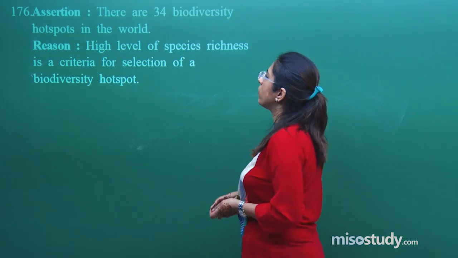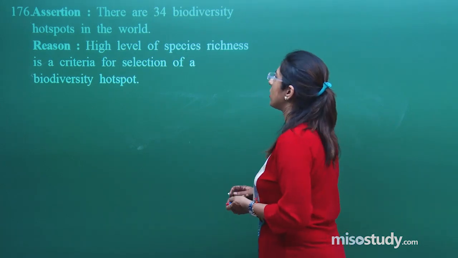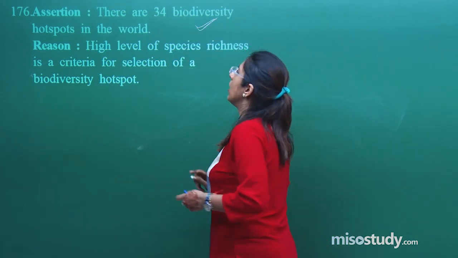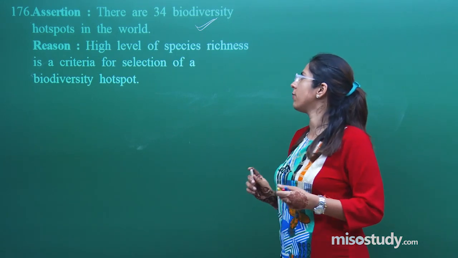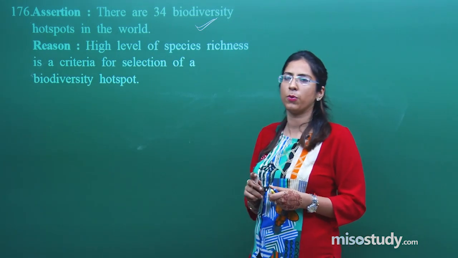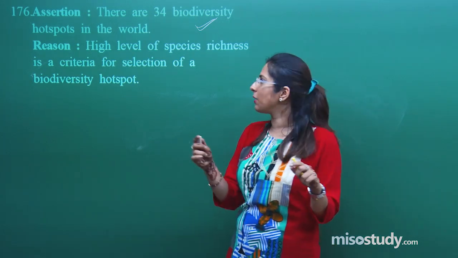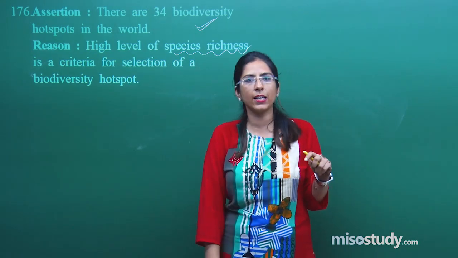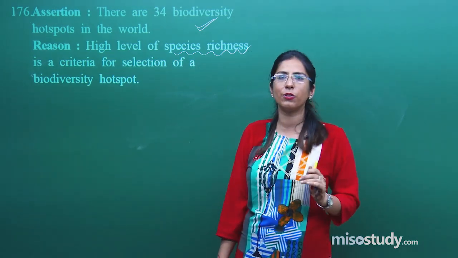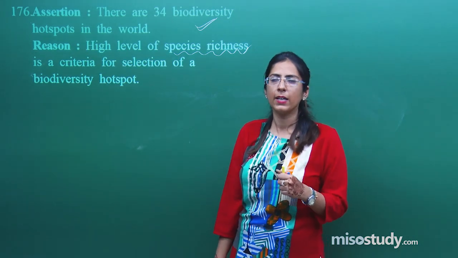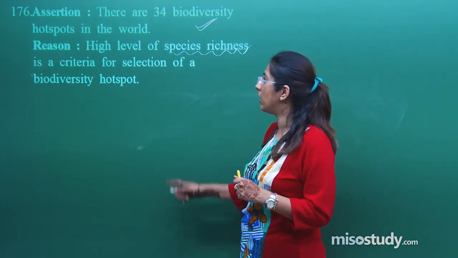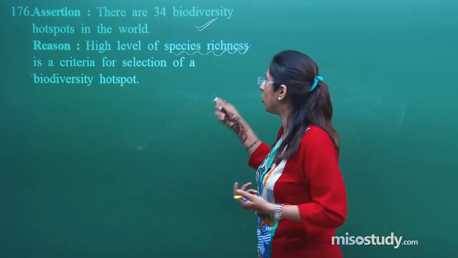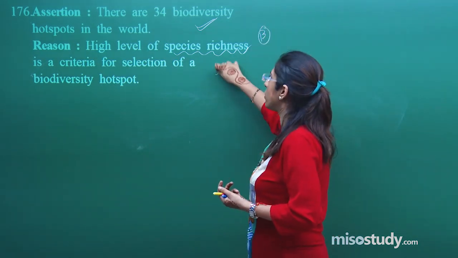There are 34 biodiversity hotspots in the world. Is it right or wrong? Yes, this is absolutely right. High level of species richness is a criteria for selection of a biodiversity hotspot. So for a biodiversity hotspot, they are talking about maximum species richness. Is this the only criteria by which we can select a place as a hotspot, or are there certain other criteria as well? Yes, there are certain other criteria as well. So this option is right, but this is not at all a correct explanation. If it is not a correct explanation, normally we go for option B. This is also right.